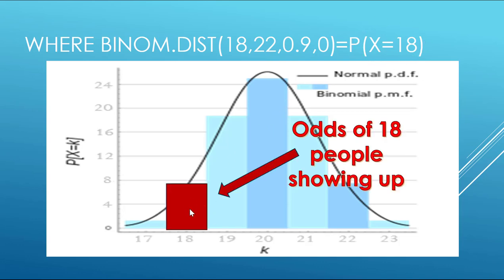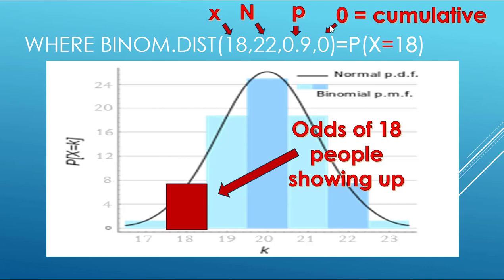These guys here. It's our odds of 18 people showing up, where this first value we put into binom.dist is the x. The next one we put in is the n. This was the number of reservations we accepted. The next we put in the little p. These are the odds of each individual person showing up. And now we put cumulative equal to 0 when we want the odds of exactly a certain number of people showing up. In our case, exactly 18.